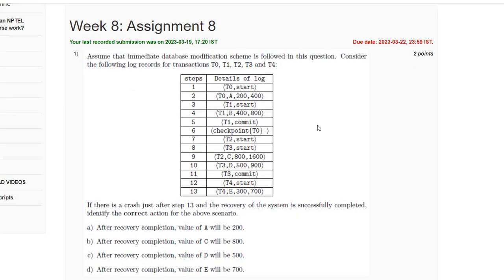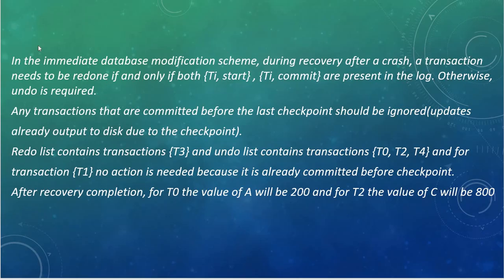is correct? So in the immediate database modification scheme, during the recovery after a crash, a transaction needs to be redone only if both the start and commit are present in the log, otherwise undo is required. So any transaction that are committed before the last checkpoint should be ignored. So the redo list will contain transaction T3 and the undo list will contain transaction T0, T2 and T4.